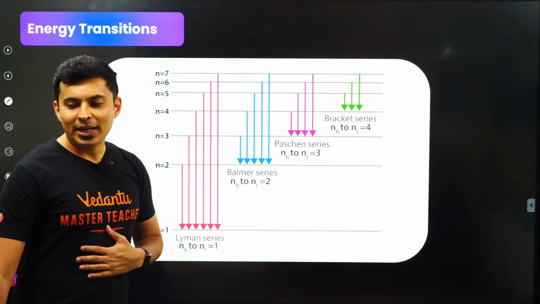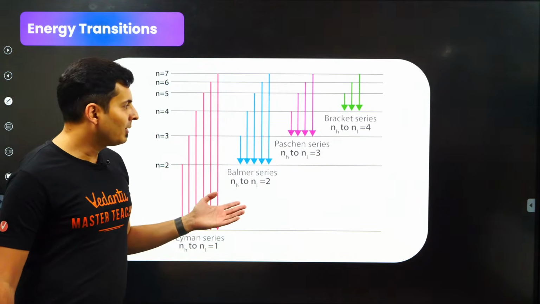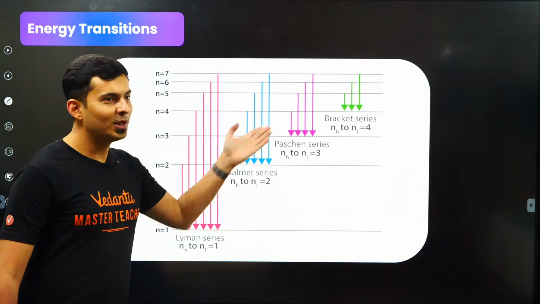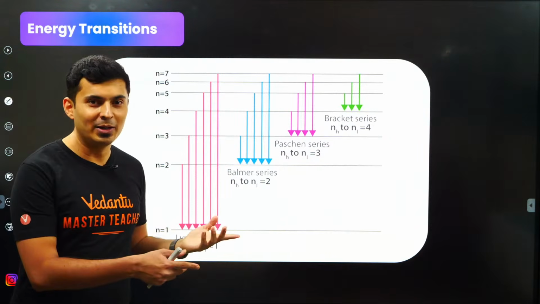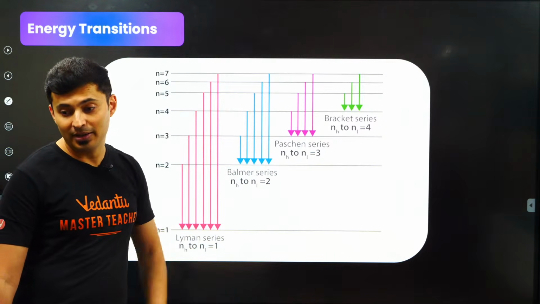Why did Lyman not find other series? I don't know, Dhanuraj. I'll have to go back in time and ask him. Lyman, why did you not find others, man? You just had to draw these lines. It looks so simple. But guys, those times are different and it's not easy to find it experimentally. Here you can draw the lines, but actually finding it experimentally is difficult.